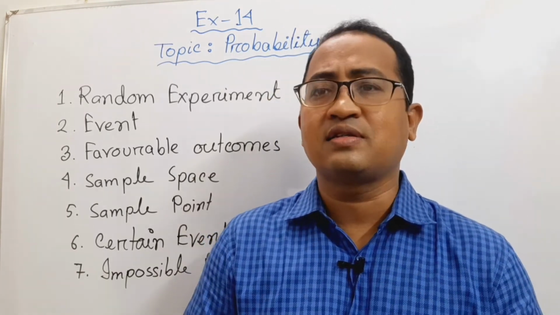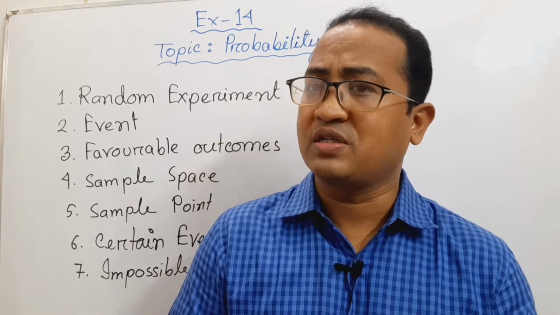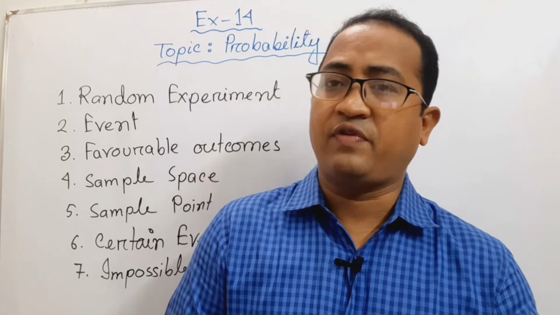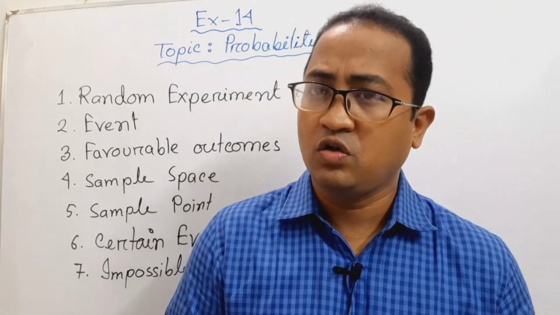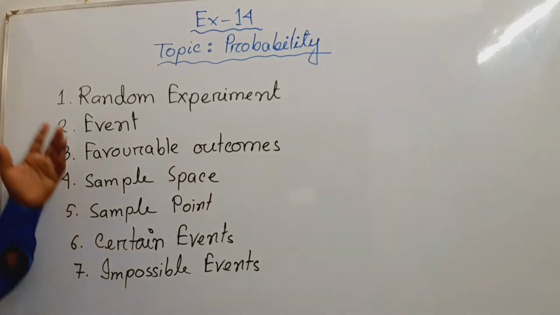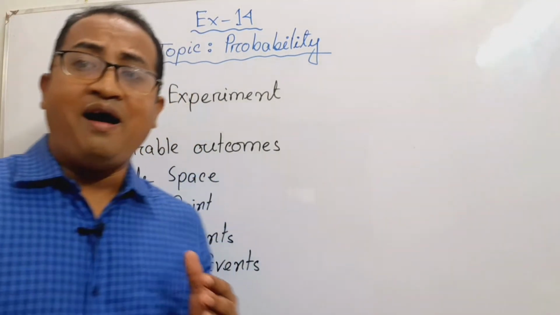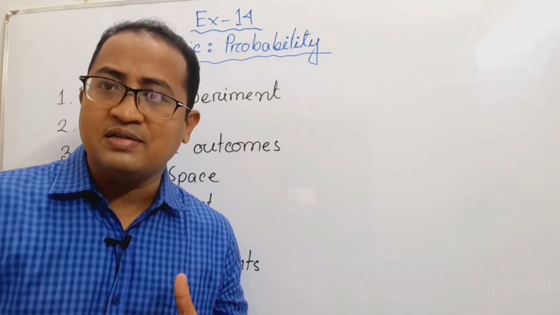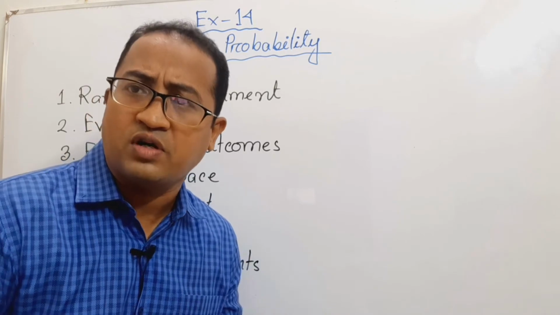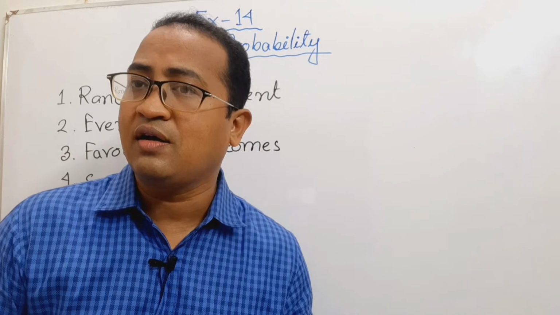To understand this chapter, you need to know some basic things, some definitions. At first, I will discuss those definitions. So, look at the board. At first, random experiment. What do you mean by random experiment? A random experiment is where you know all the possible outcomes but you don't know the exact outcome.